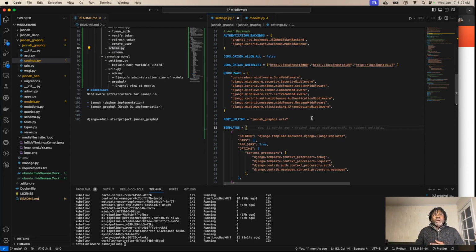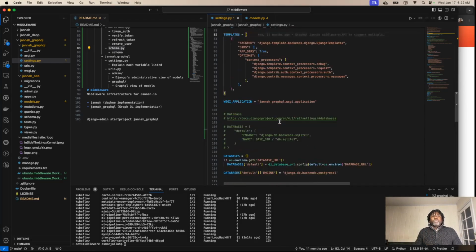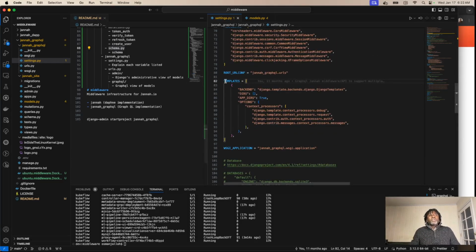When a front-end application talks to Jannah Middleware, that request has to go through all of these layers, and only when it passes them does the application honor it.